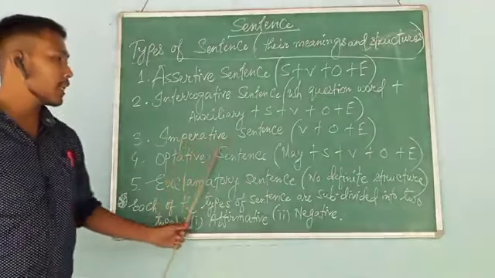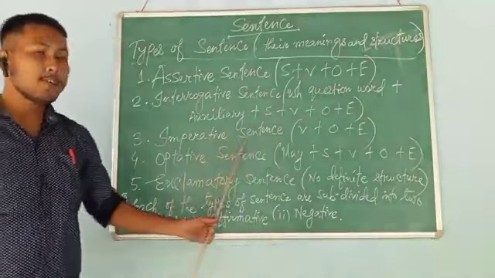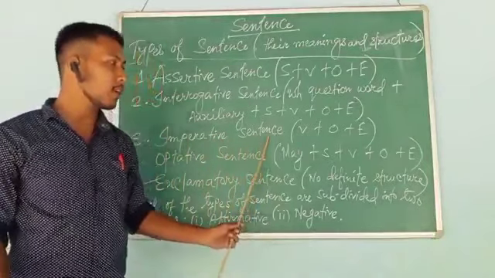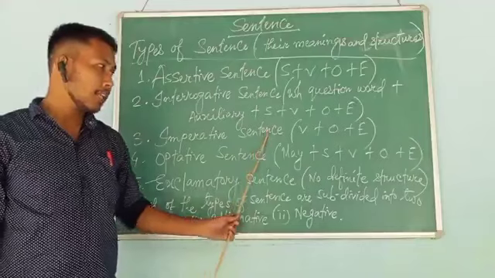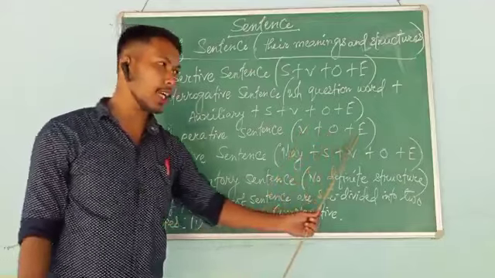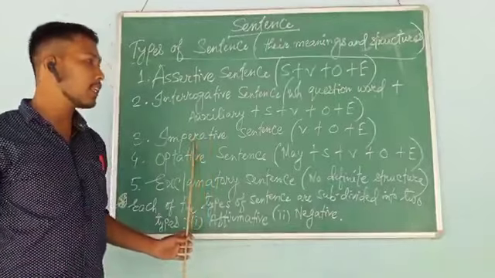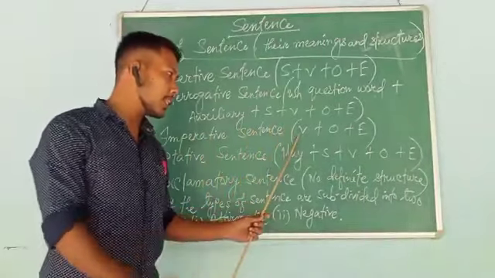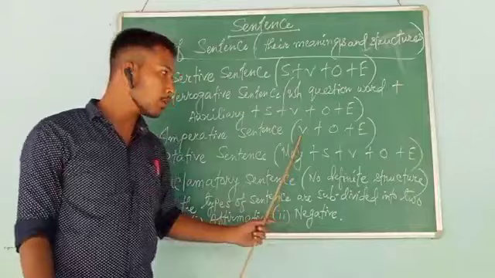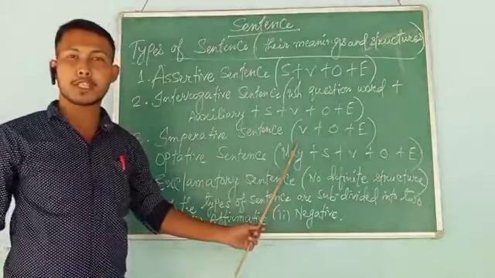And then we have this third type of sentence, imperative sentence. And you know that imperative sentences are used in requesting someone, in giving order to someone, in advising someone to do something. So this kind of sentence, in giving order, in giving request, or in advising someone, we have to begin the sentence with verb, then we need object and extension. The subject here, or the doer of the action, or that particular event, is understood. That is why students, you have seen here that there is no subject in the structure. In the beginning we have only the verb, because in imperative sentence the subject is understood only, it is not spoken or it is not written.